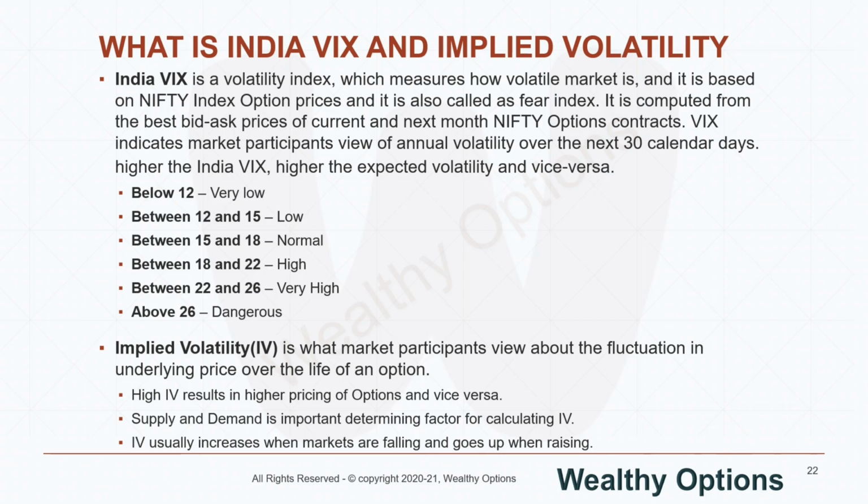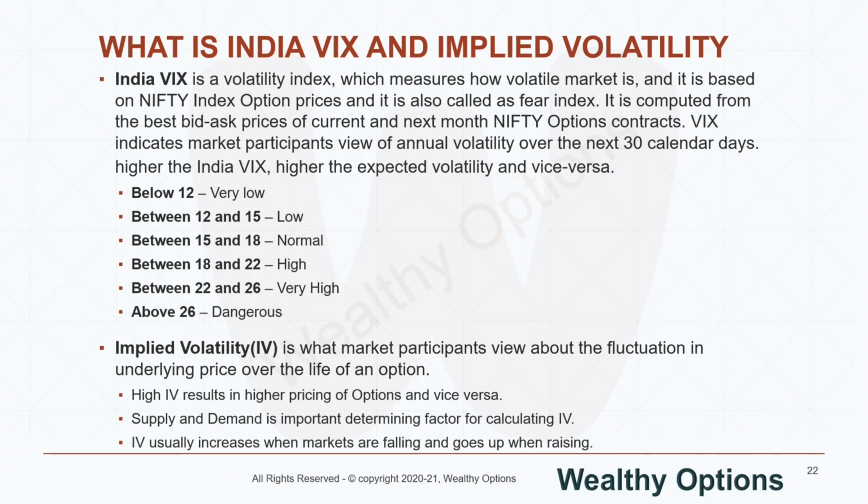So here we are talking about two things. One is India VIX, which measures the overall market volatility, and the second is implied volatility. India VIX talks about the overall market, but the implied volatility for each and every option of Nifty, Bank Nifty, or any particular stock will be different, because the volatility in Bank Nifty is different from the volatility in Nifty.